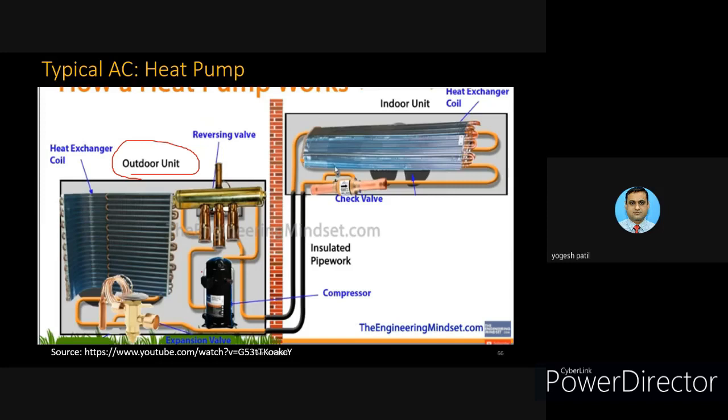This black colored device is the compressor. And then this is the indoor section. This acts again as a heat exchanger, but the role of this coil is as an evaporator. And this is the check valve. Here also there is a check valve as well as an expansion valve.